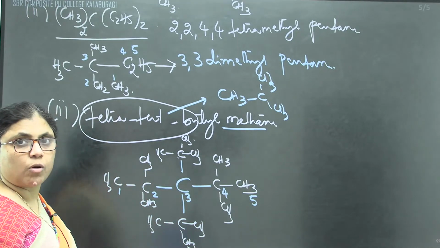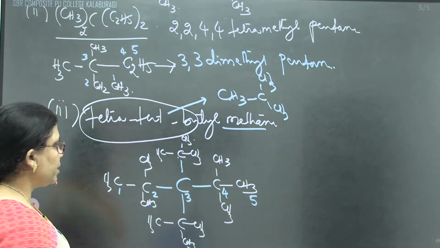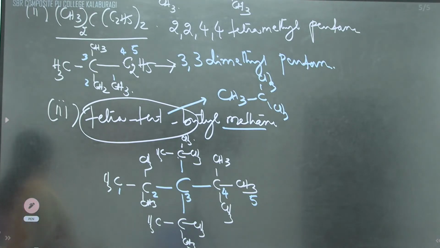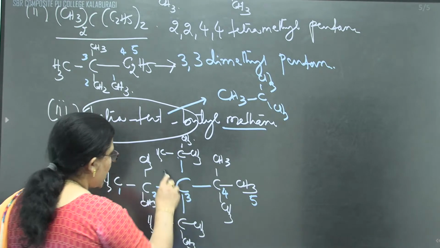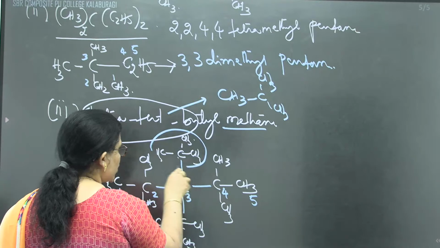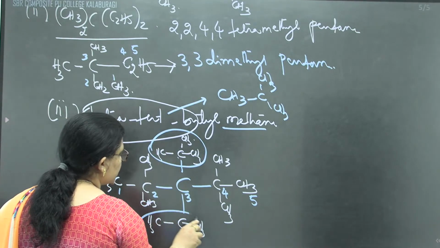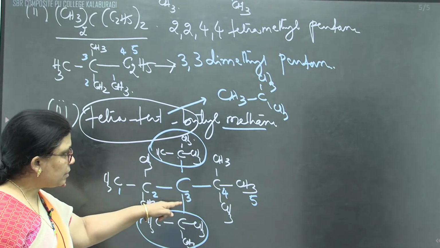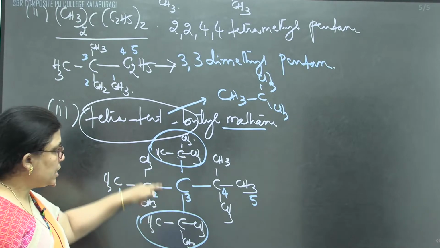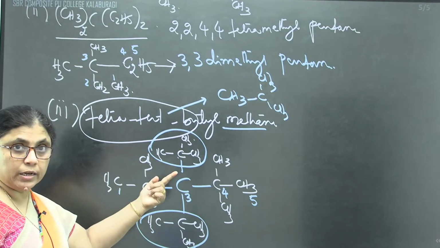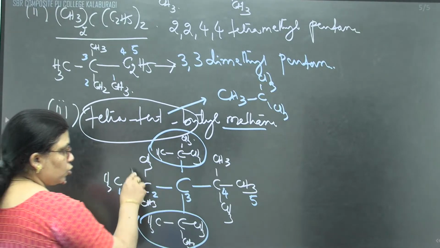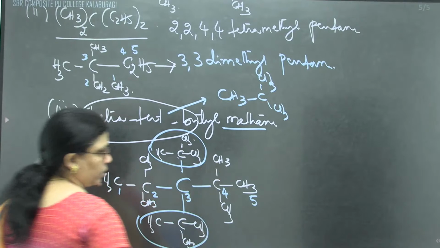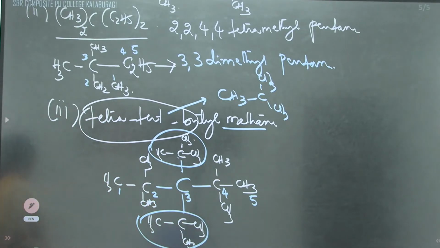Sometimes when the molecule is complicated, we club both the common system and the IUPAC system. At the third carbon atom, you can see 2 tertiary butyl groups are there. Yes or no? 2 tertiary butyl groups are there. That's why I can write 3,3 ditertiary butyl. Then 2,2,4,4 tetramethyl. It will be pentane.